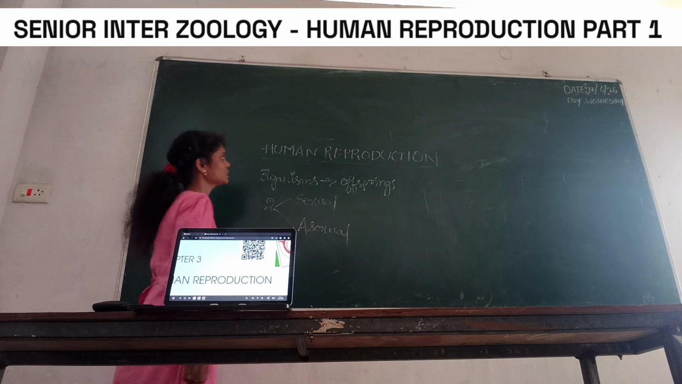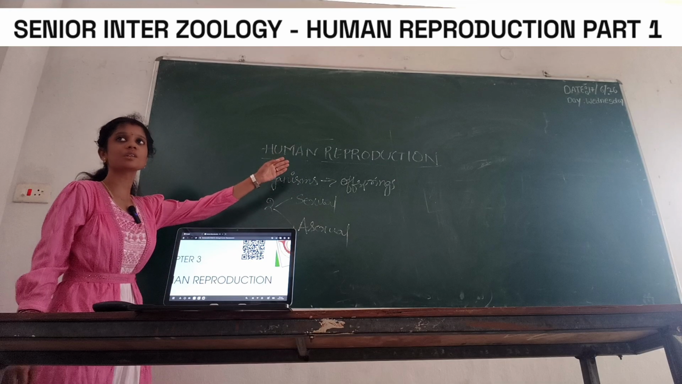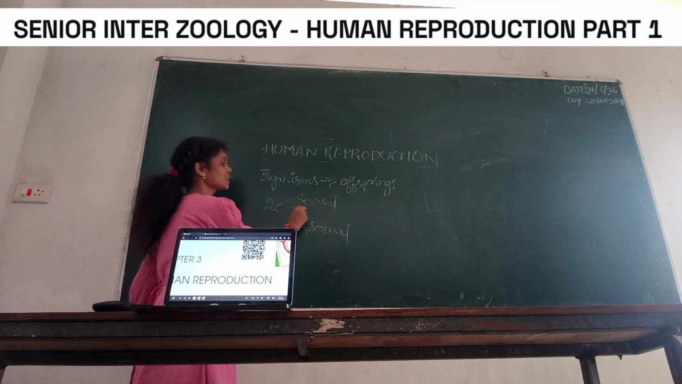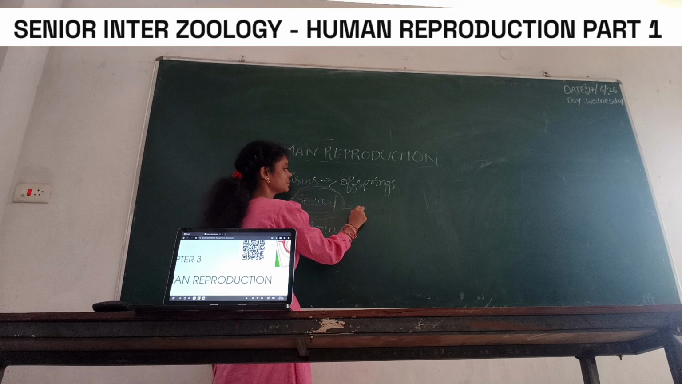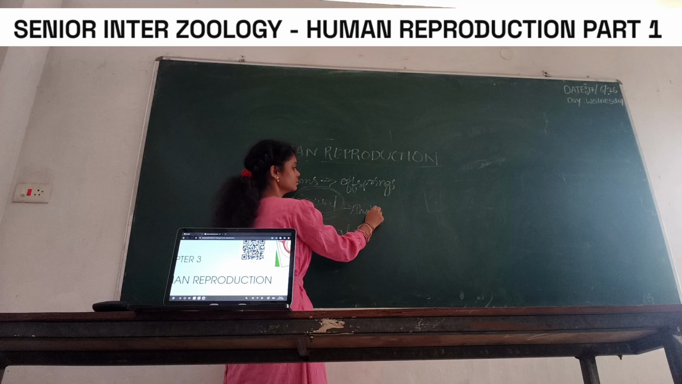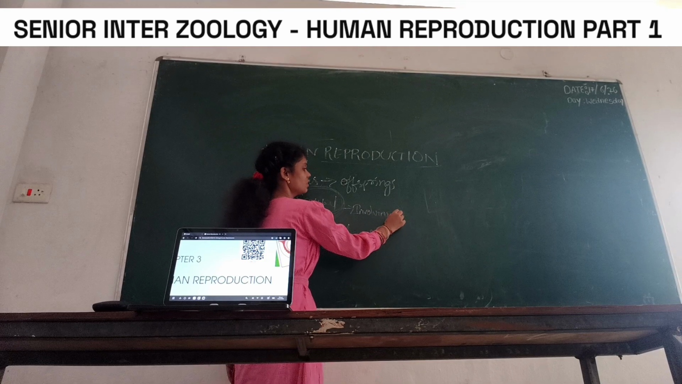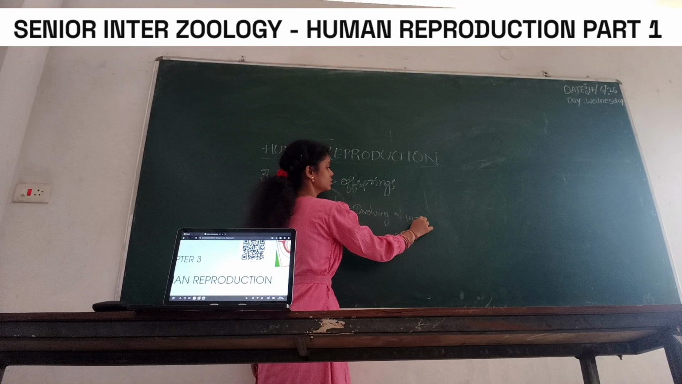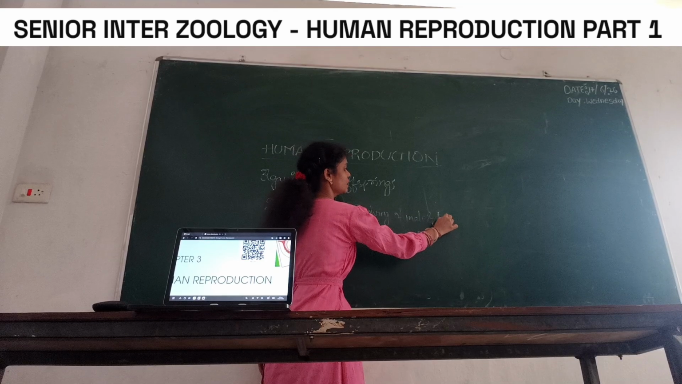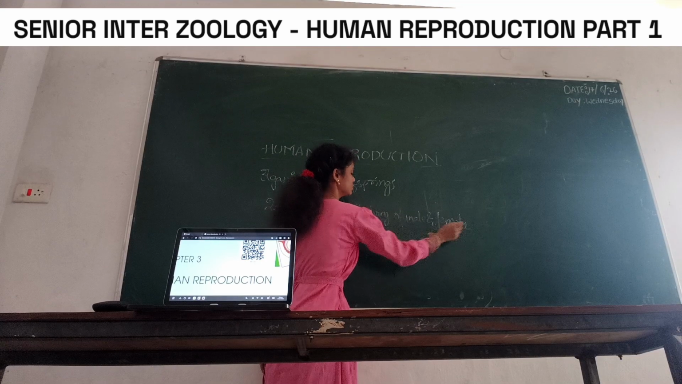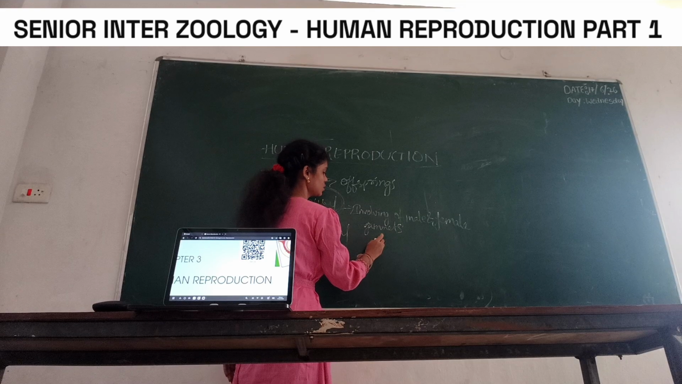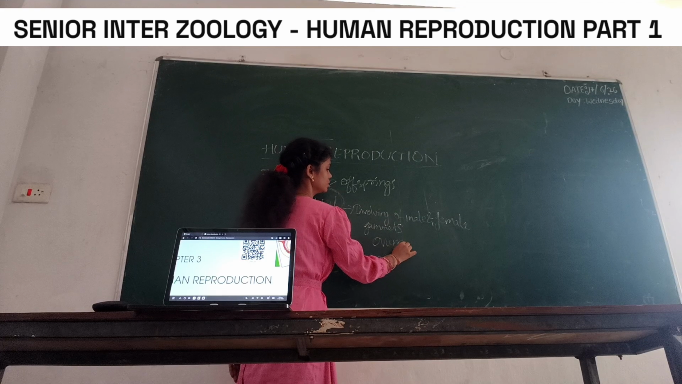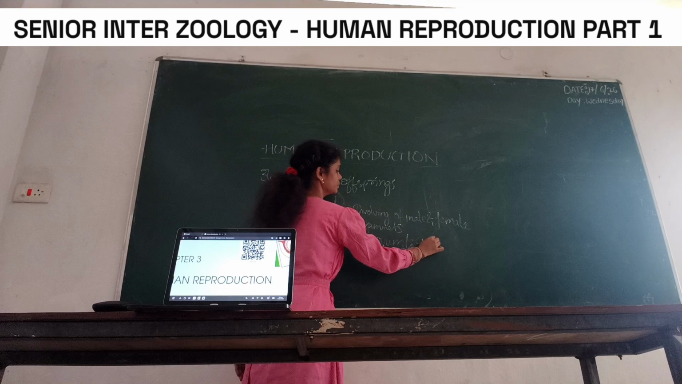Here, we are discussing human reproduction. Human reproduction means sexual reproduction. It is a sexual reproduction involving male and female gametes, that is, the ovum and the sperm.